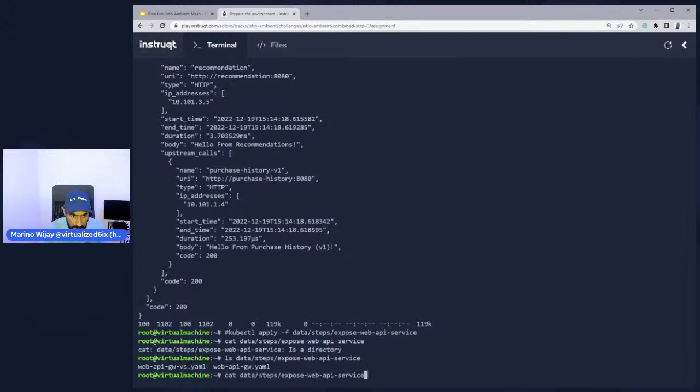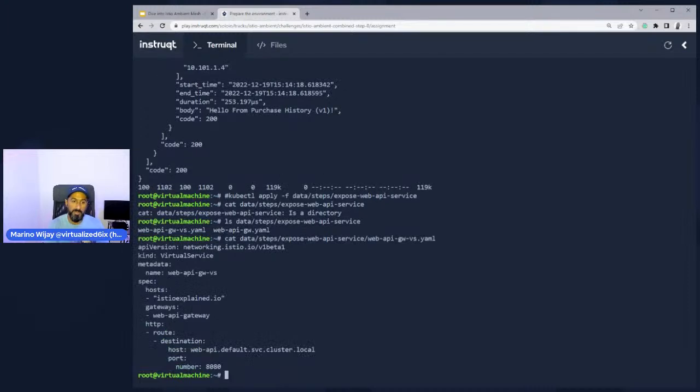If I go back and type in web API -vs, this is the virtual service configuration. So if you missed the last time we streamed, a virtual service is a definition on how we route to a particular service inside of a Kubernetes cluster based off of a host name derived from services.